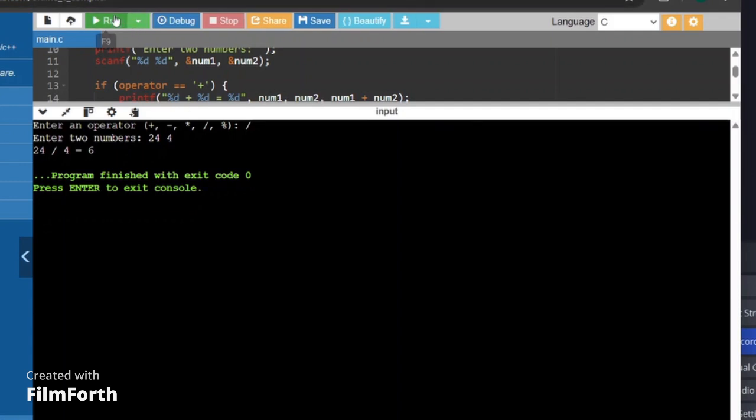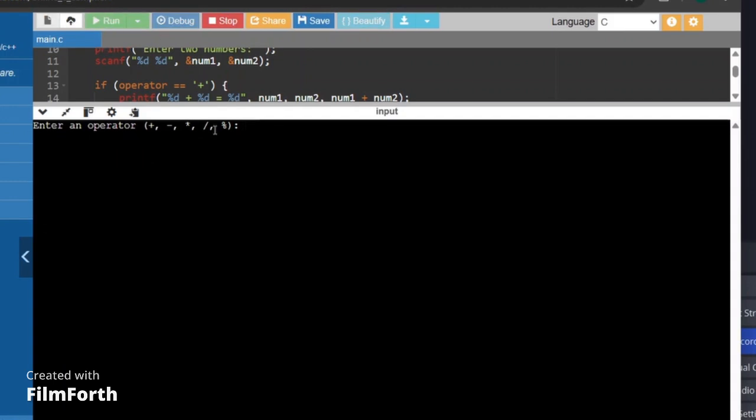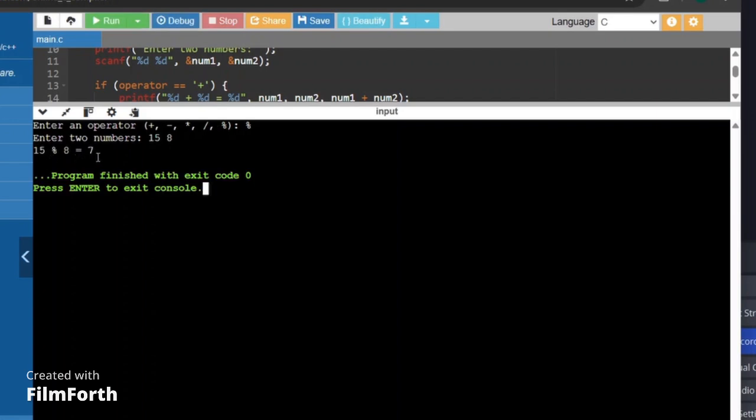Next, let us do another one. Let us take the modulus. We will enter two numbers, just 15 and 8. Here, 15 divided by 8 gives the remainder 7.